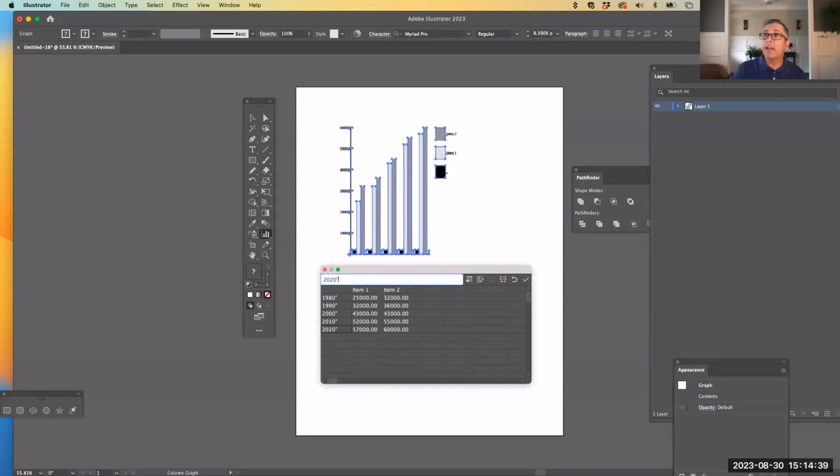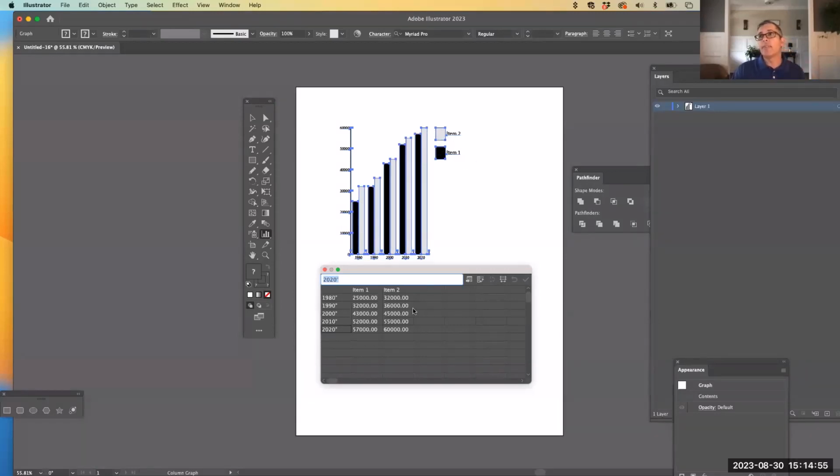Now that I did that, I'm going to click the check mark, and you'll see that it works correctly. I've got the bars side by side, two rows. One is in black, one is in gray for every year. We also have a little color key on the upper right for item 1 and item 2.